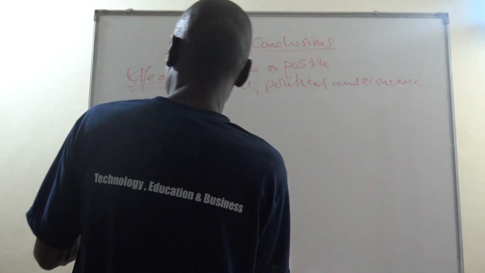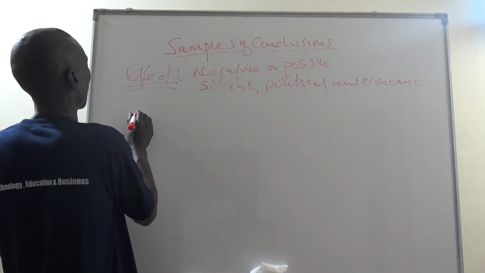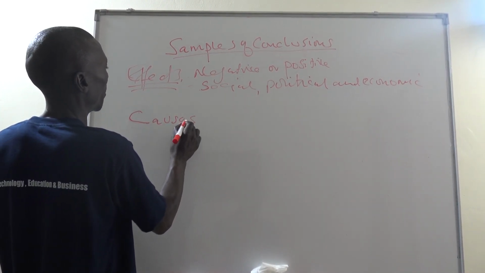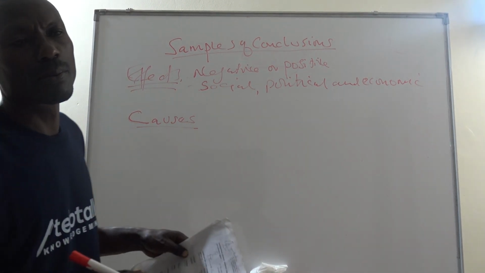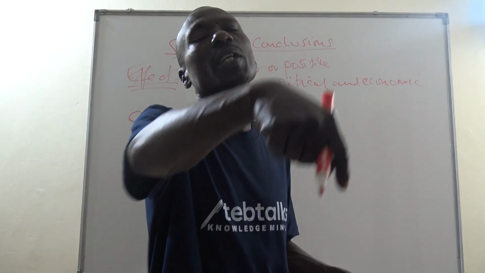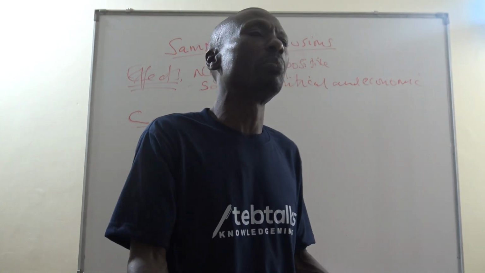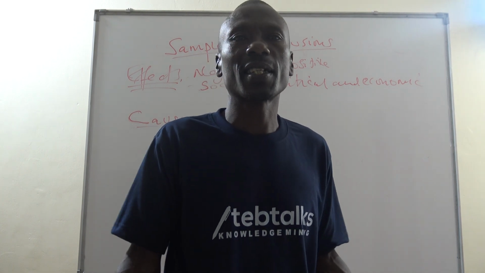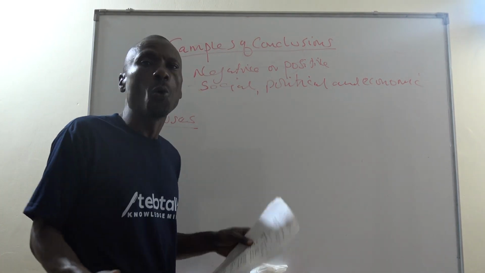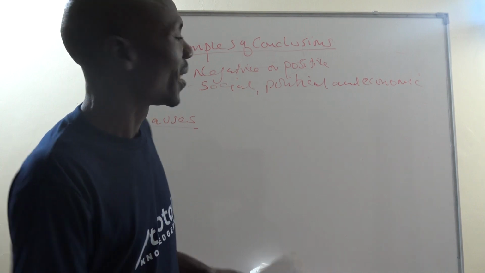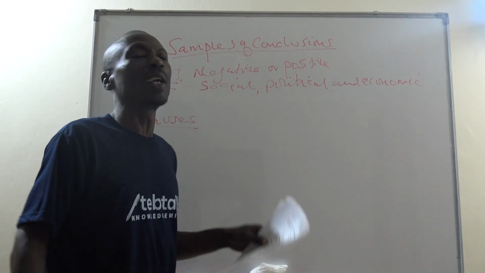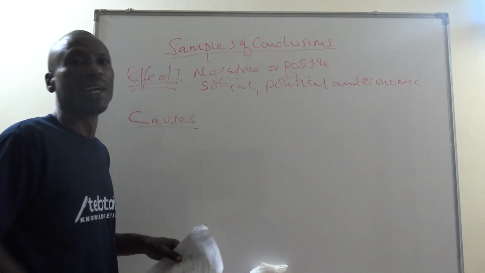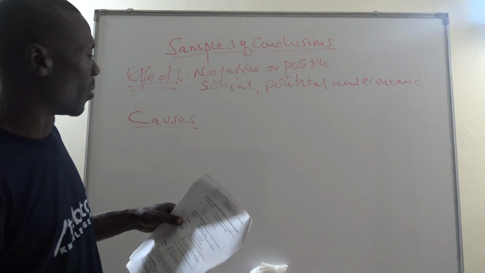But what about if it is on causes? And one is wondering, how can a conclusion be on causes? Because people are used to causes being on part A. But it can also be on part B. For example, part A might say, who were the Nguni? Then part B, what were the causes of the Nguni migration? Can't you see? Now that one requires a conclusion.